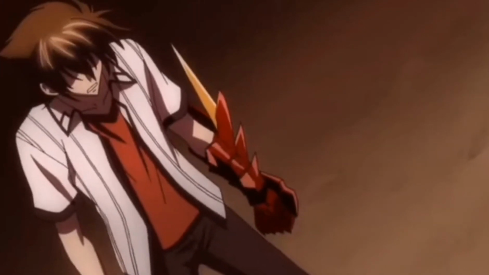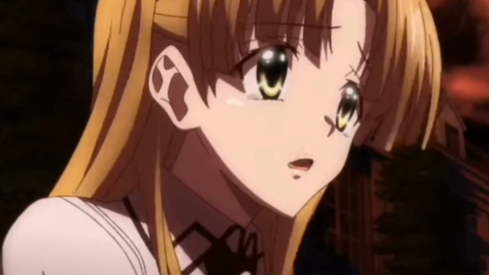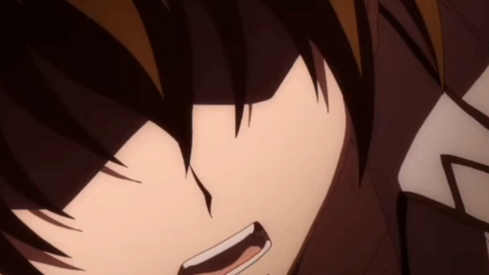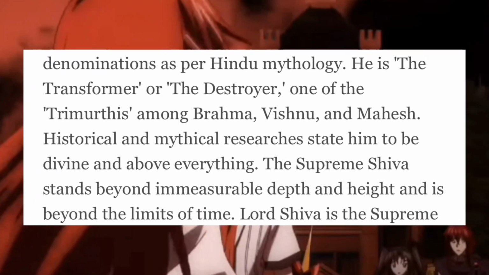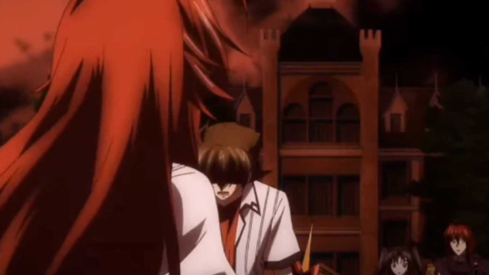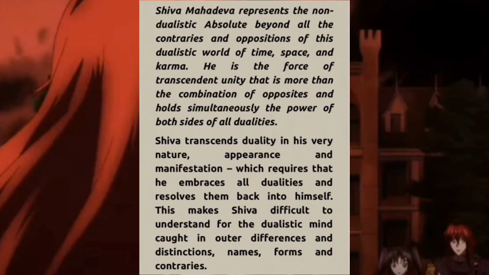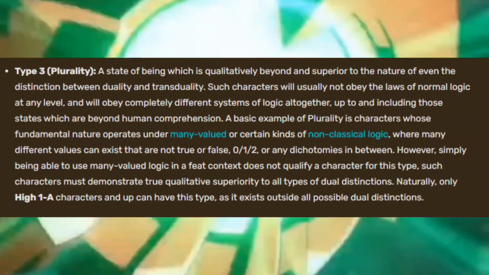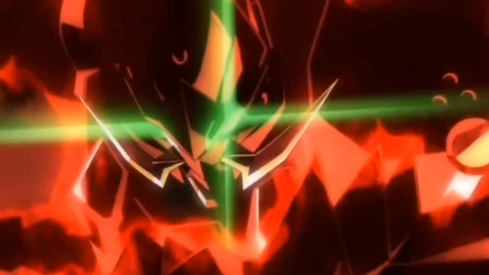However, I'm willing to share another scale for Shiva that gets into high universal. That being the fact that not only does Shiva transcend everything in Hindu mythology, he also transcends all duality and non-duality and things like logic, easily getting him type 3 transduality, which is high universal on CSAP, given the reasons I have given in my previous scaling videos.